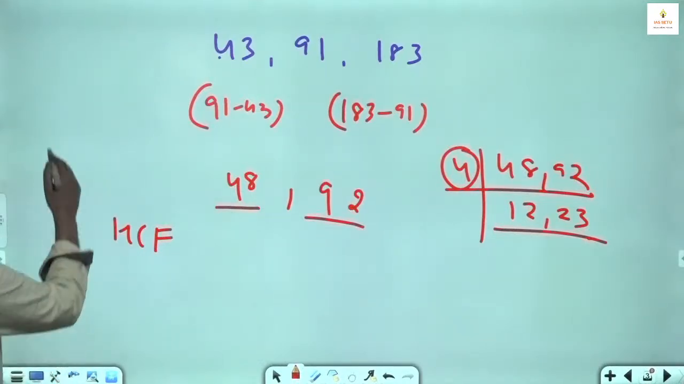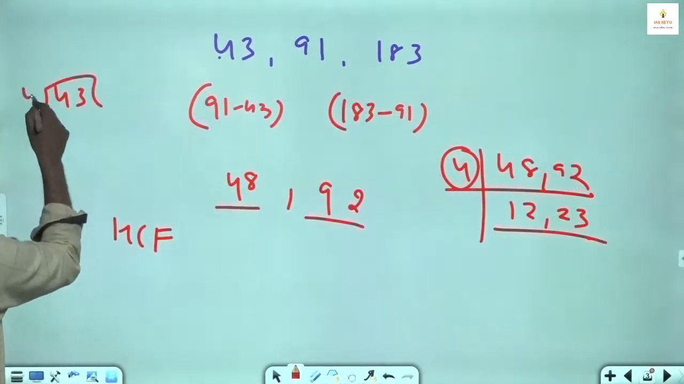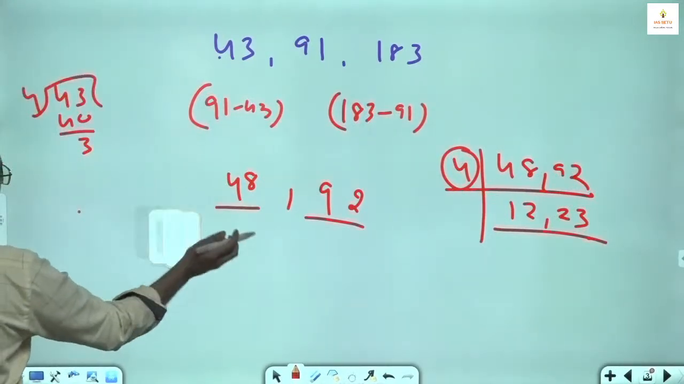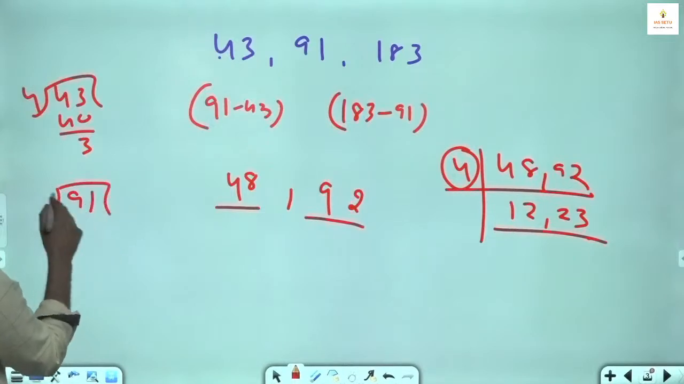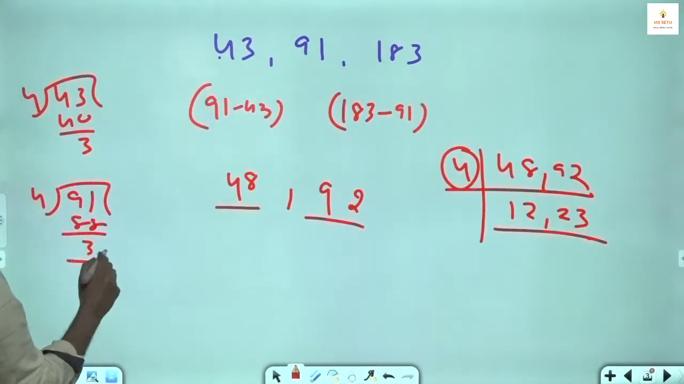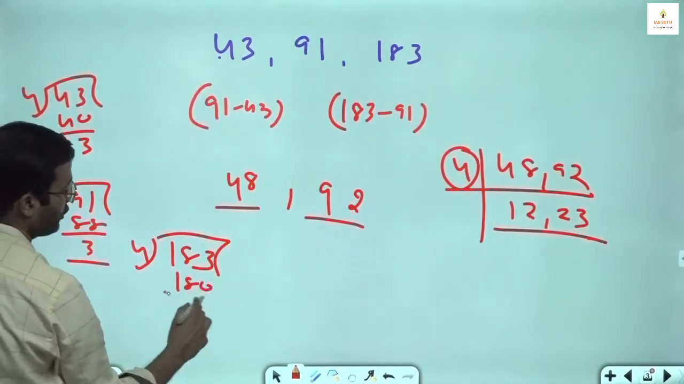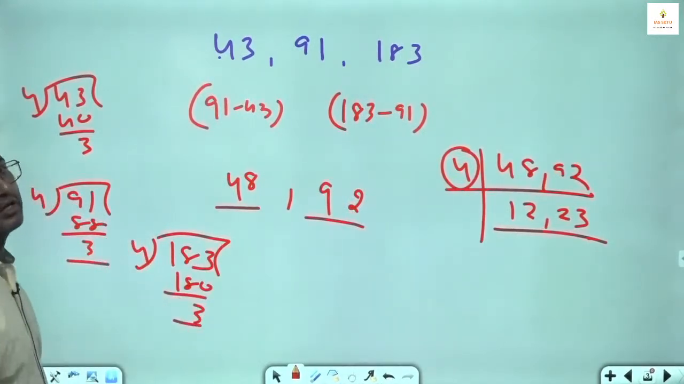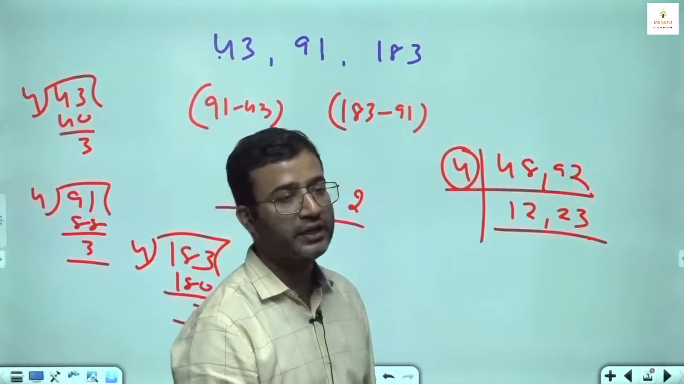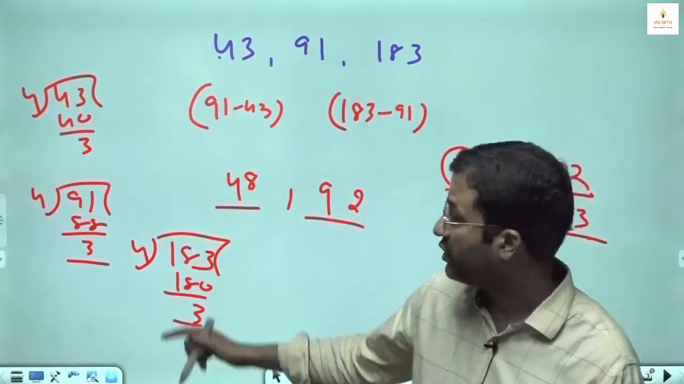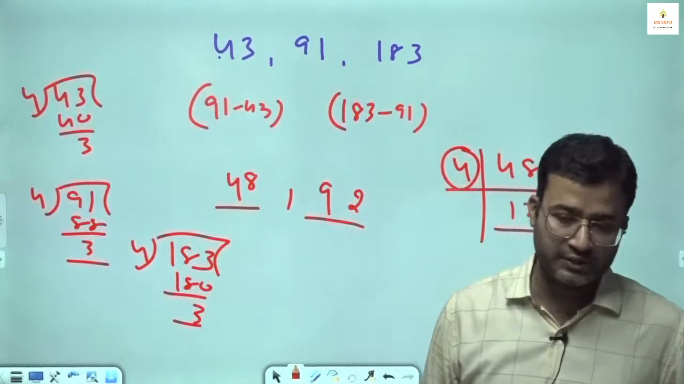You can check. When you divide 43 by 4, your remainder is 3. When you divide 91 by 4, your remainder is 3. When you divide 183 by 4, here also your remainder is 3, and 4 is the greatest number. We don't have a number greater than 4 which gives the same remainder in each case.